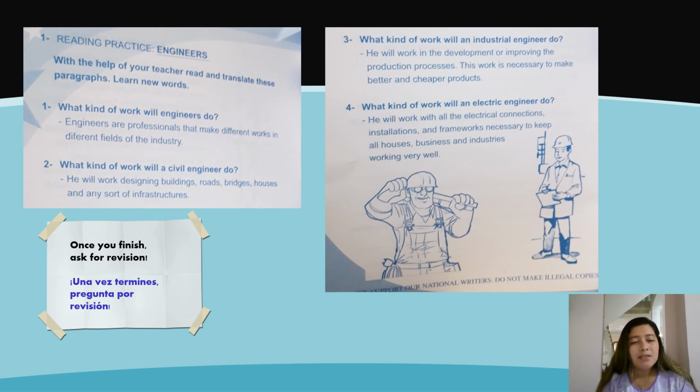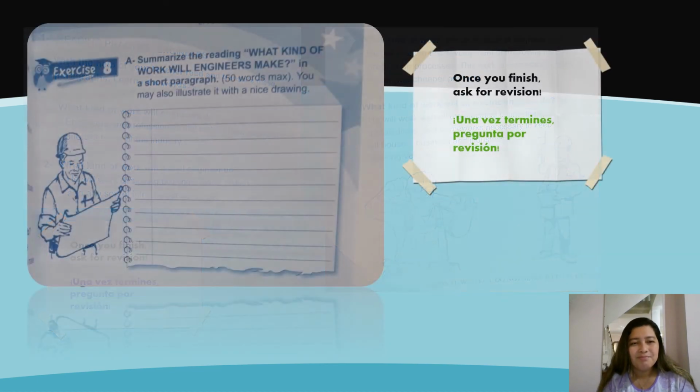Una vez termines, pregunta por revisión. We have exercise 8. You are going to summarize the reading. What kind of work will engineers make in a short paragraph? 50 words as maximum. You will also illustrate it with a nice drawing.